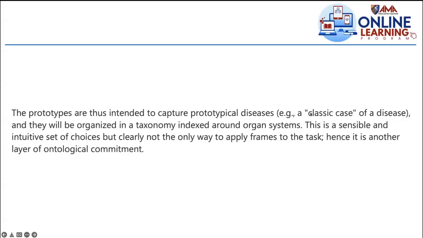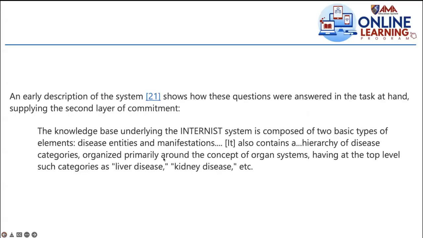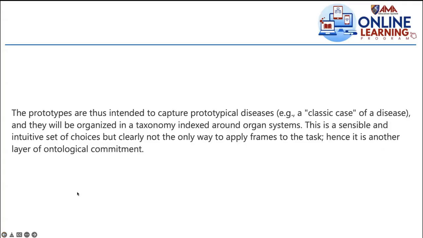So in terms of prototypes, for example, a classic case of a disease, they will be organized in a taxonomy indexed around our organ system. Organ system meaning liver, kidney. So that's the taxonomy there. But of course, it's another story when you put it in a program using a certain programming language appropriate to this choice of KRT, knowledge representation technique. And in this case, it's the frame, right, for the internist.